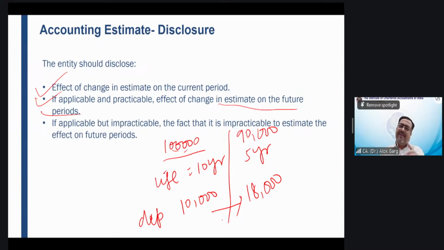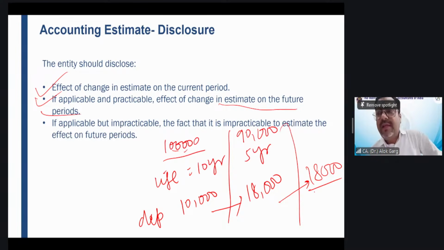So can I estimate the impact in the next year also? Yes. In the next year, if the useful life does not change further, again the depreciation will be 18,000 rupees. So this change is impacting my current year and future year. If I can predict the impact of the change in the future year also, I have to disclose the impact of the change in future year as well.